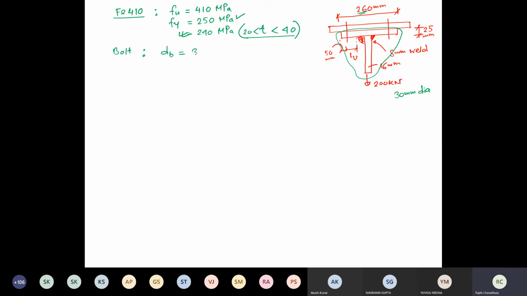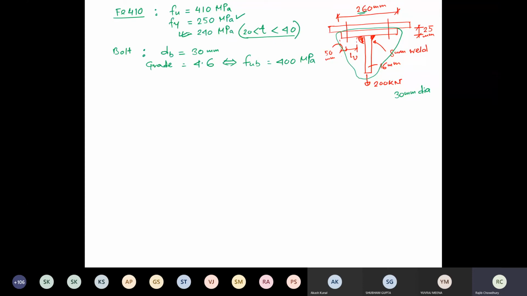For the bolt, diameter of the bolt 30 mm, grade 4.6, assuming. If it is 4.6, then Fub is 400 MPa.